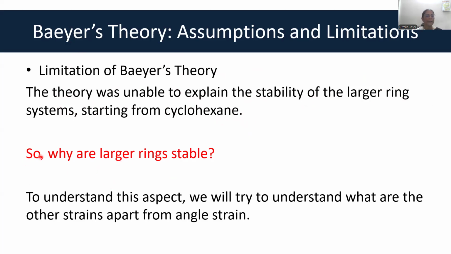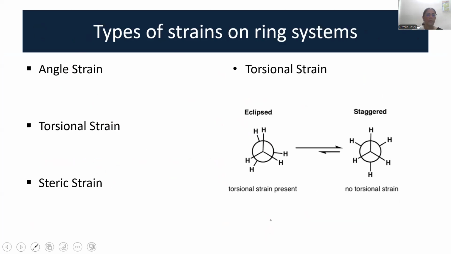And now let us understand why the larger ring systems are stable. To understand this aspect, we need to understand what are the other strains apart from angle strain. The types of strains on the ring system: there is angle strain, then there is torsional strain, and there is steric strain. We have already discussed angle strain. The torsional strain we will try to understand here, and steric strain we will discuss along with cyclohexane.